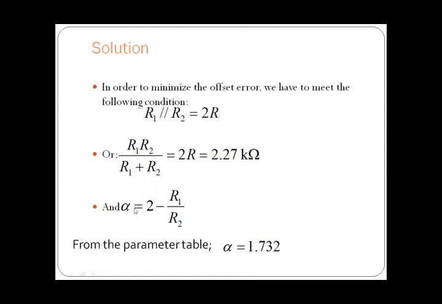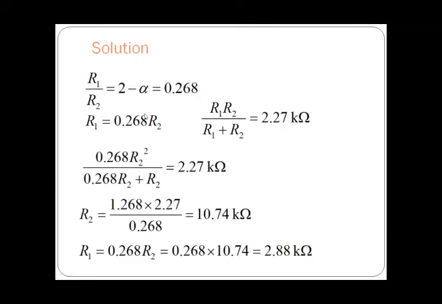And we know that the damping factor alpha is equal to 2 minus R1 by R2. From the table, we can write the alpha value as 1.732. So 1.732 is equal to 2 minus R1 by R2. So R1 by R2 is equal to 2 minus alpha, and from this equation we can write R1 is equal to 0.268 R2.